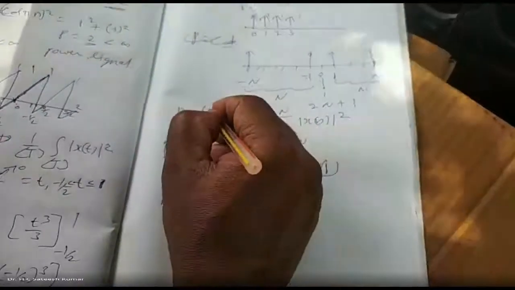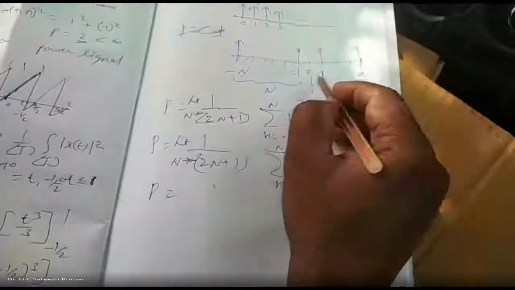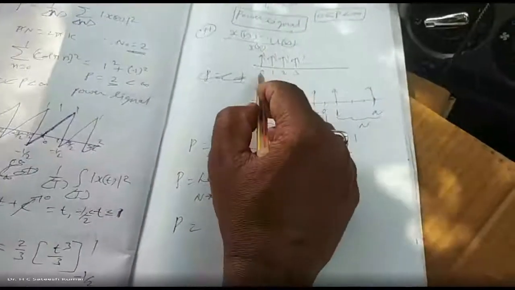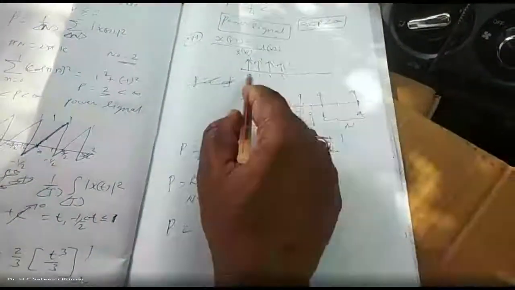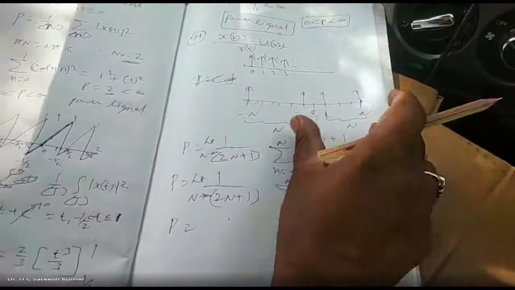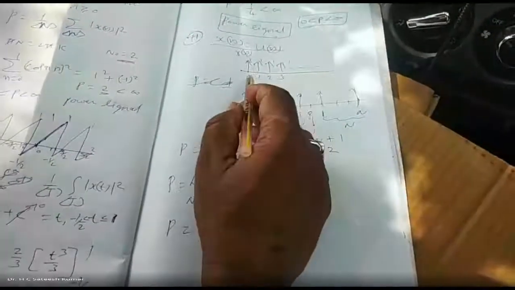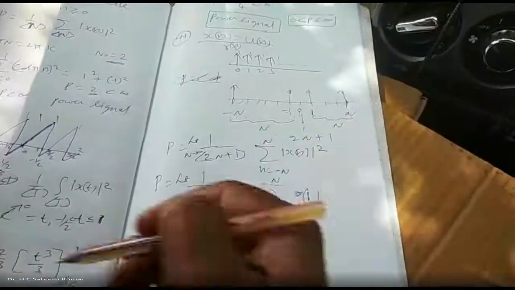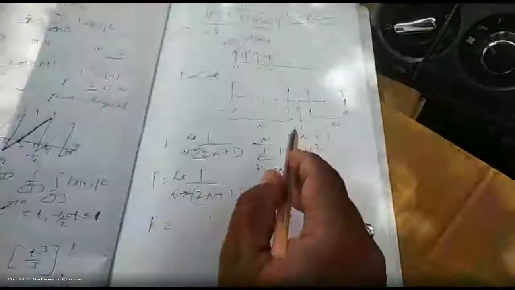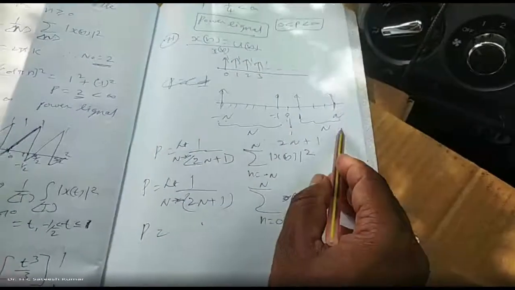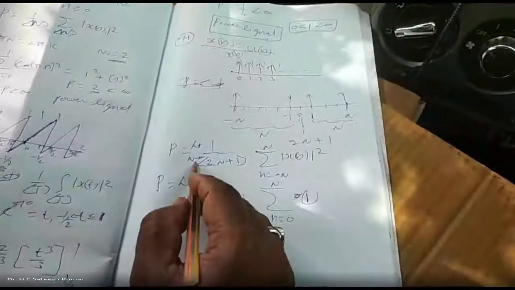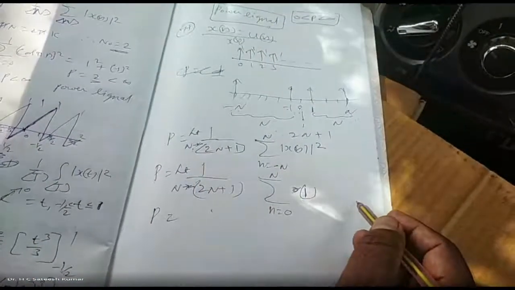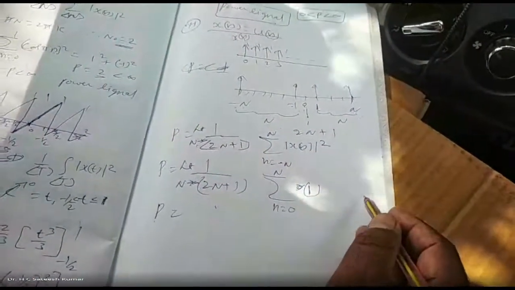Limit as n tends to infinity, because we have taken up to n, but actually this is u of n, which means this value is equal to 1 starting from 0 to infinity. If I take up to n, we think that it stopped at n. No, actually the signal should range from 0 to infinity. But if you take 0 to infinity and calculate everything, you will get infinity only. So what we do is take from 0 to n and take n tends to infinity, so that we can do the calculations. That is the reason why we are going for this. Otherwise, if you try to determine energy or power, everything will become infinity.